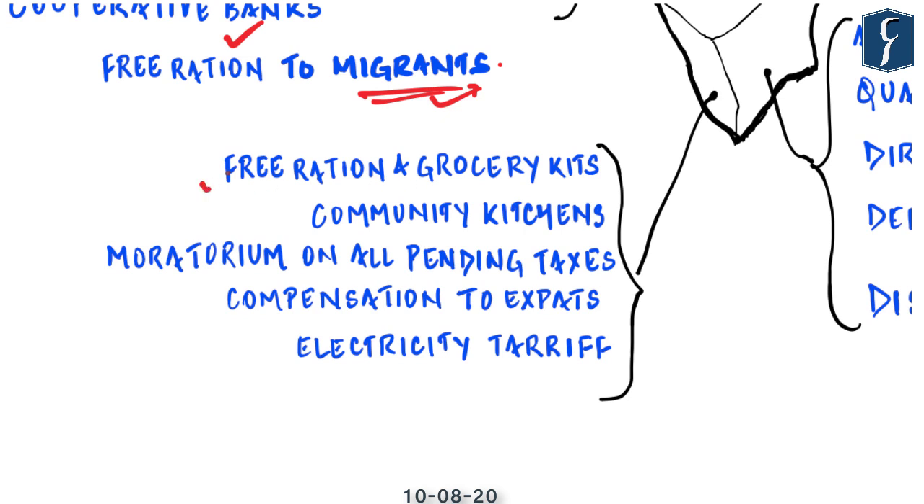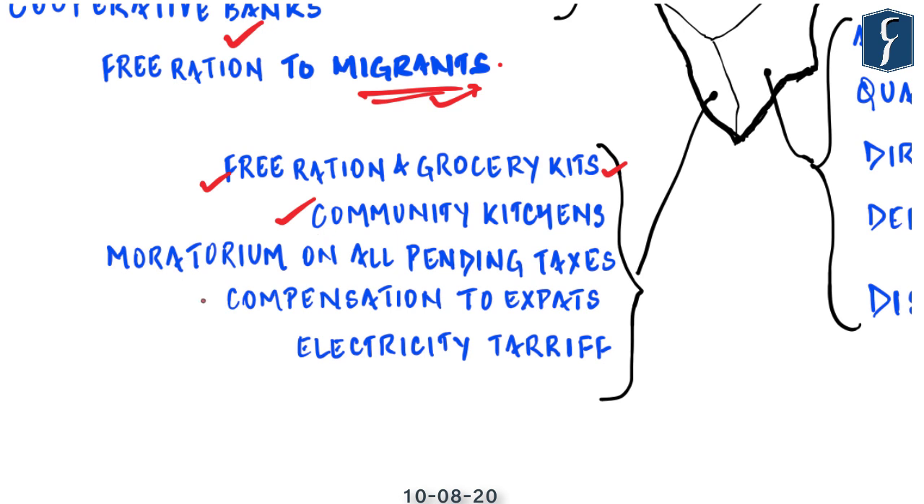Obviously, starting with the distribution of food, free ration and grocery kits to all ration card holders were issued. Then community kitchens opened by local bodies and Kudumbashree, which is an SHG and a topic of discussion in itself, provided free of cost food to those living in quarantine centers as well as approaching these centers. So these community kitchens have already been analyzed in our DNS. You can go and watch that video. But this is one of the unique steps taken by the Kerala government.